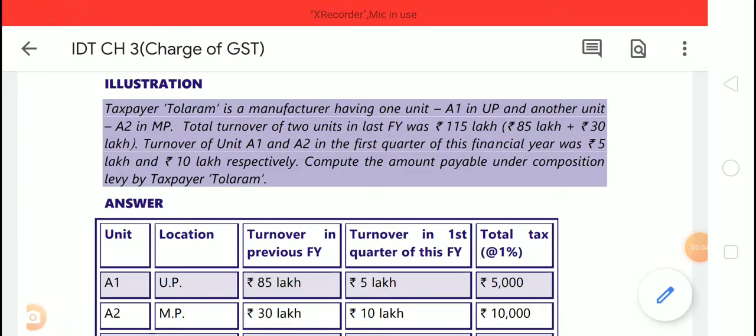In my last video we had completed IDD question and answers of chapter 2 of ICAI Study Mat. In this video we'll do question and answers of chapter 3, that is charge of GST.